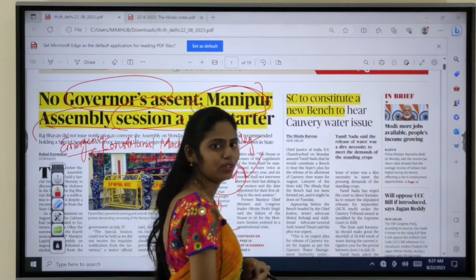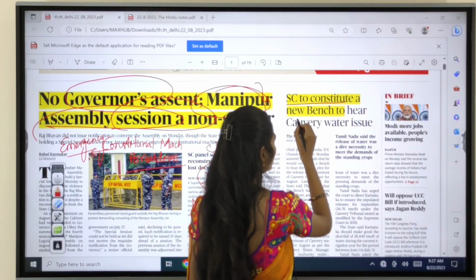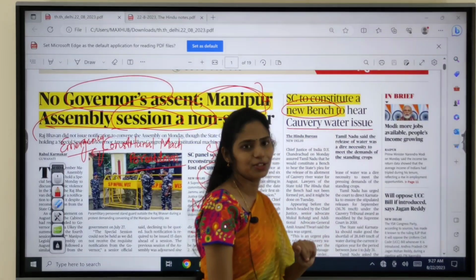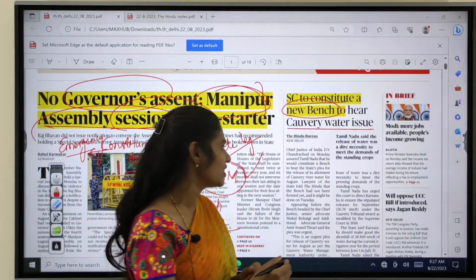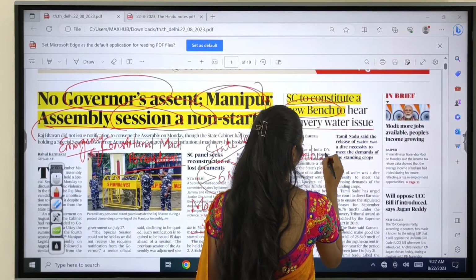If you move on to the next topic, it is talking about the Supreme Court constituting a new bench to hear the Kaveri water issue. This new bench is also called a tribunal.